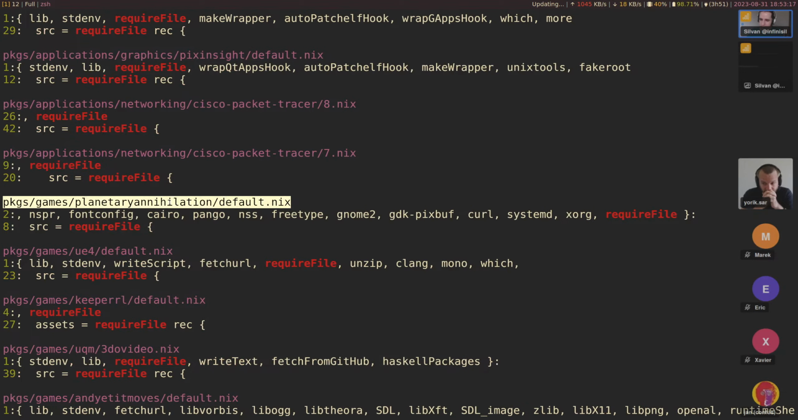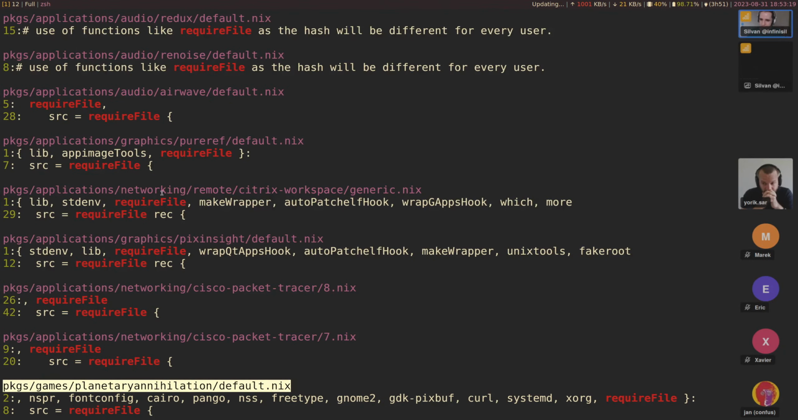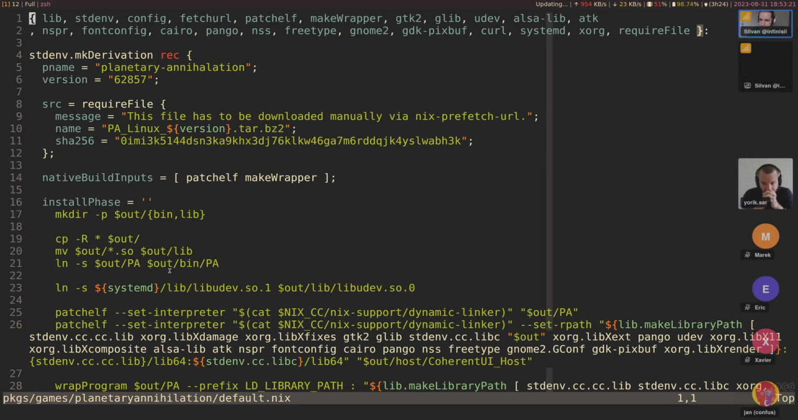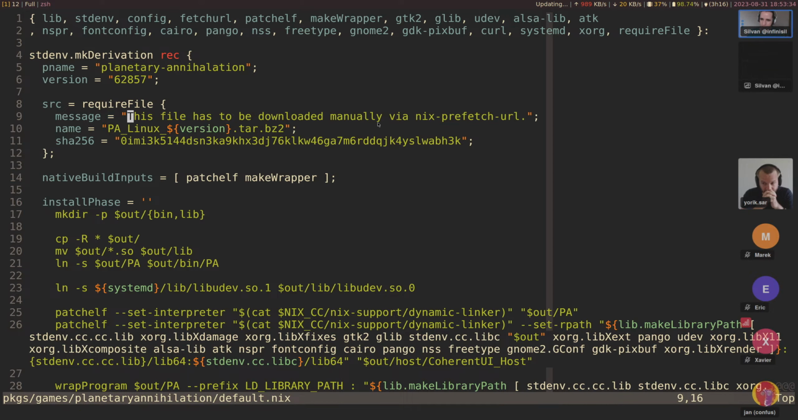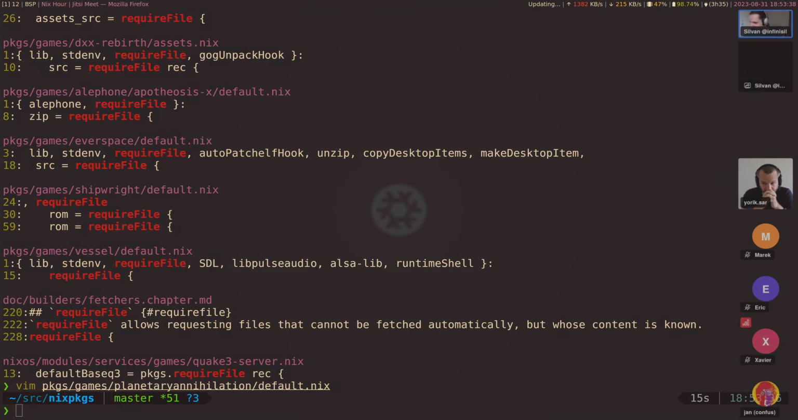I recommend looking just at examples in here. This will be fairly useful. requireFile, what does this do? This doesn't give instructions. That's not great. I wouldn't know how to download that myself, but sure.